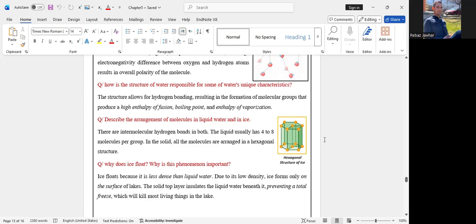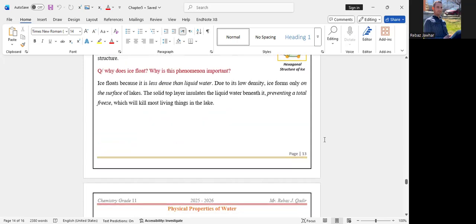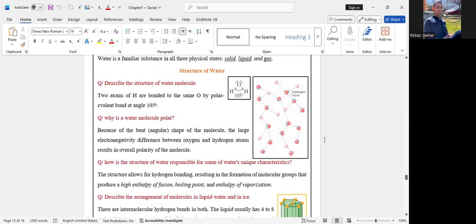Here we have another important question: why does ice float? Dear students, we know that there is a hydrogen bond between the molecules, but there is a small difference between the hydrogen bond in water and the hydrogen bond in ice. When we have liquid water, there is flexibility of the hydrogen bond, and there is no rigidity, so there is no extra space between molecules. Here, there is no space between them.